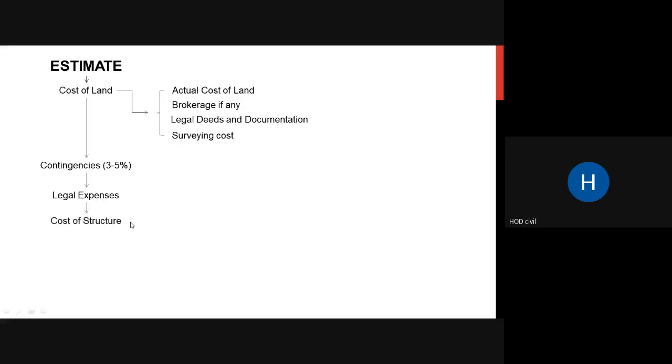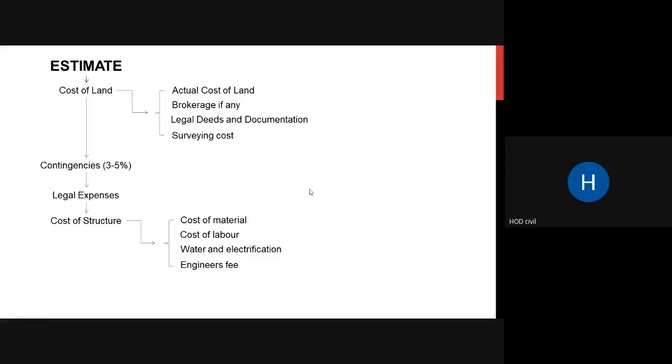Then there is the actual cost of structure, what you are going to build. There are various things in this actual cost of structure. What does it consist of? First thing, it consists of the cost of the materials that you are going to use. Then the second most important thing is the cost of your labor. Then there is water and electrification that you have to do, and that cost is included.